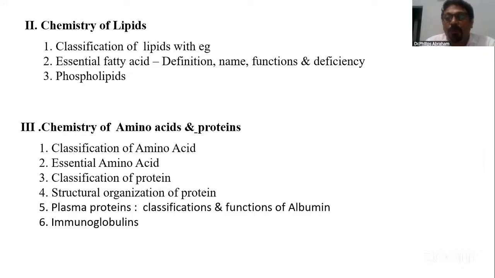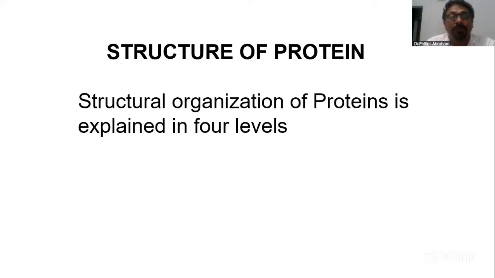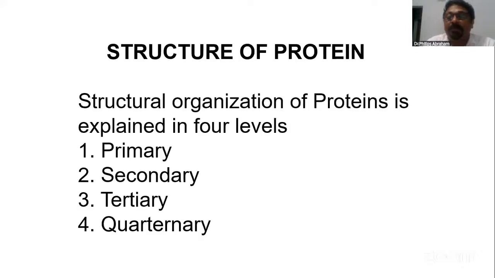Protein structure, as you know, we have always explained in 4 levels: primary structure, secondary, tertiary, and quaternary. And the primary structure is maintained by covalent bonds. All other 3 are maintained by non-covalent bonds. Because of which any denaturing agent can easily break the non-covalent bonds, so secondary, tertiary, and quaternary structure also get destroyed during denaturation. Only primary structure can withstand, or primary structure is not altered during the process of denaturation.